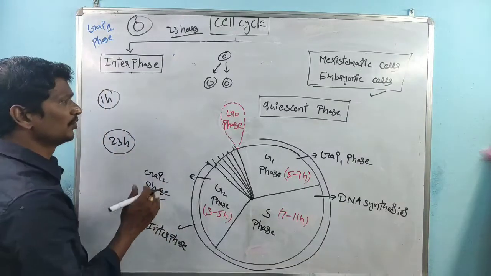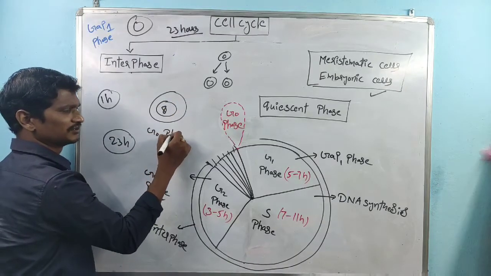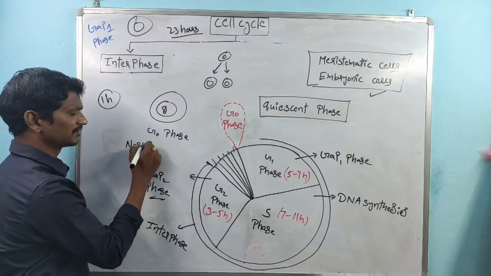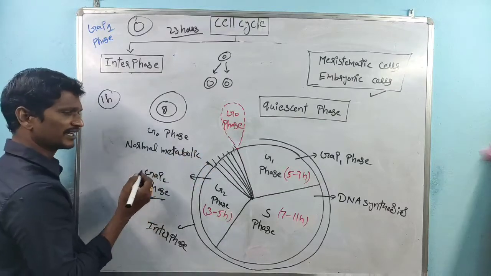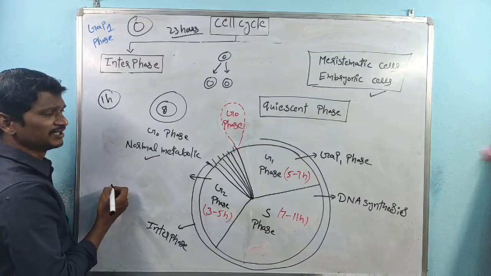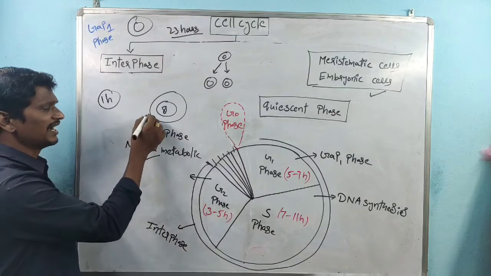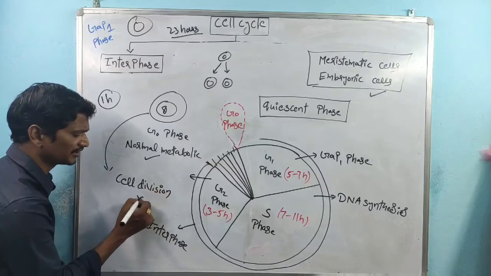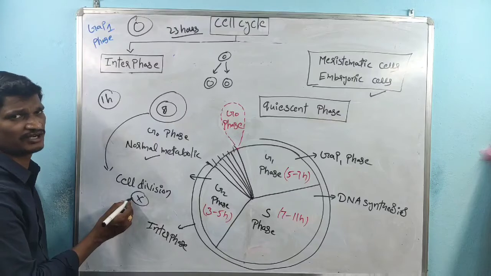So what I am telling here is, whatever cells are present in G0 phase, in that case normal metabolic activities take place. But the metabolic activities which are related to the cell division do not take place.